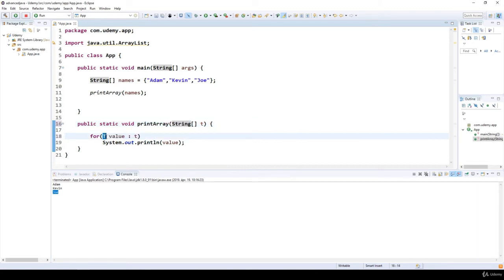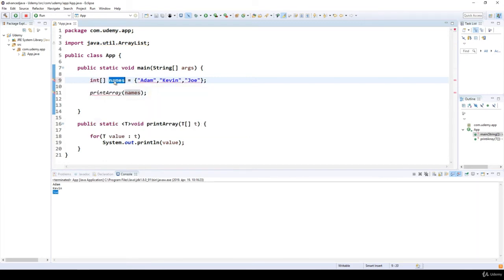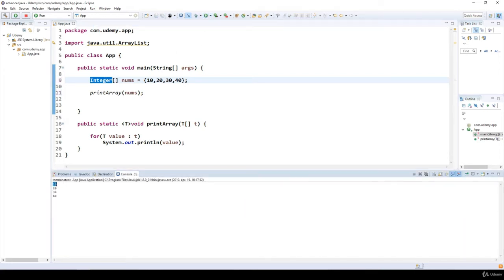So of course we want to use it not just for strings, but what if we have a one-dimensional array of numbers? So instead of strings, we are going to use numbers 10, 20, 30, 40. We are able to print out the one-dimensional array of numbers. Yeah, it is true, because we have to use integers, so the object and not the primitive type. If we use something like this, we are able to print the integers with the same method.